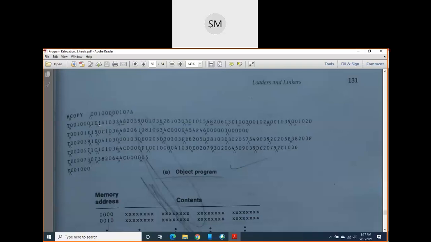Since it is a SIC program, all instructions are using instruction format number 3, that is 3-byte instructions. Yesterday I told you, the first 1 byte is used for opcode. I don't exactly remember which instruction this is; I think it is STL, STL return address. Correct. So the STL opcode is 14 and the address of return address is 1033. So this 1033 portion is taking 2 bytes, and the opcode is taking 1 byte.